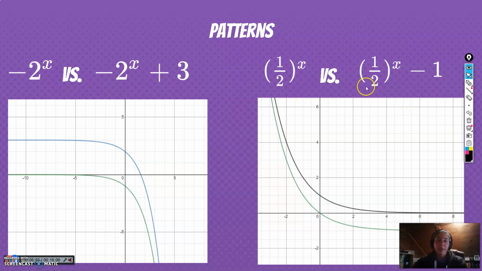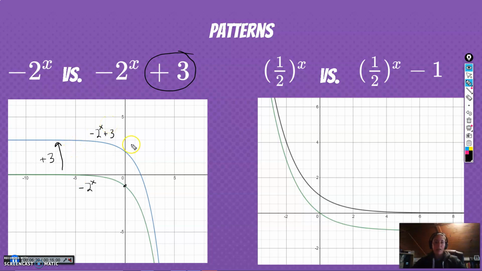Okay, what if I have this plus 3 in here? So the graph of negative 2 to the x, that's this green here. This is negative 2 to the x. The blue is negative 2 to the x plus 3. What's the difference? Oh, it's a vertical shift of positive 3. All the points have been vertically shifted up by 3. That's all that's going to do.